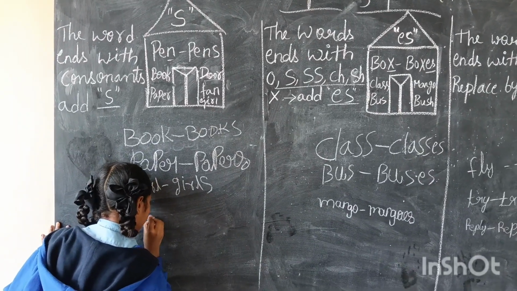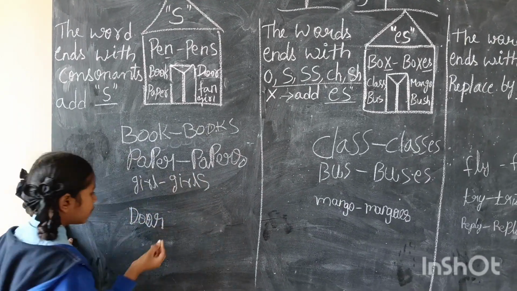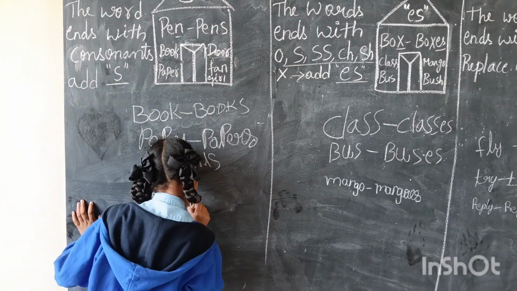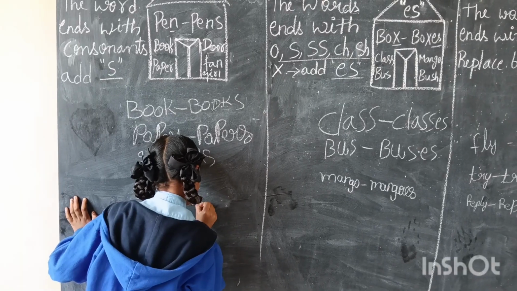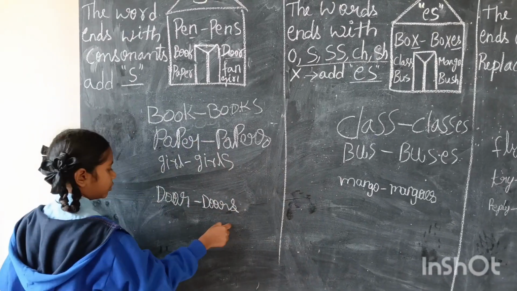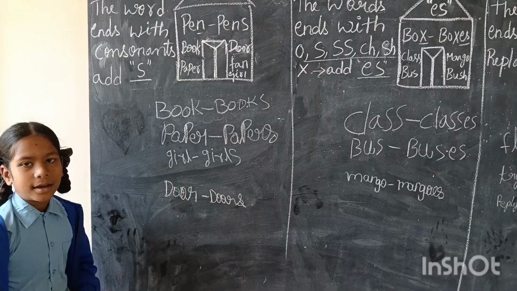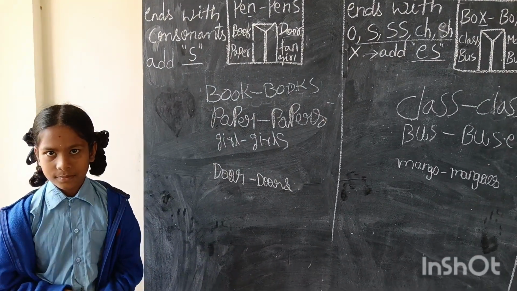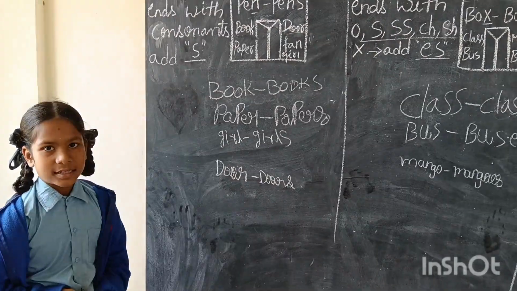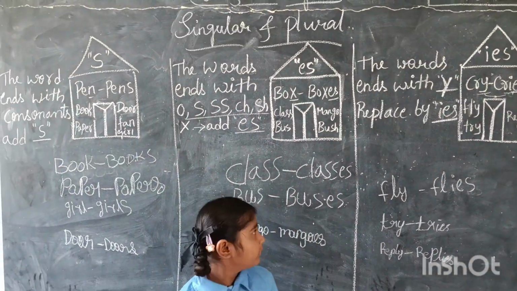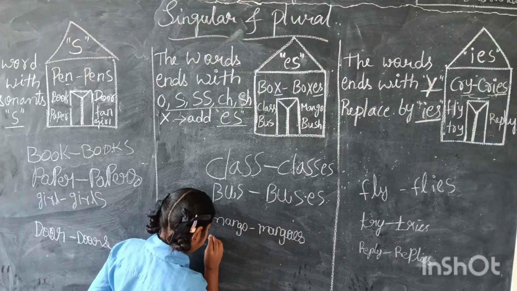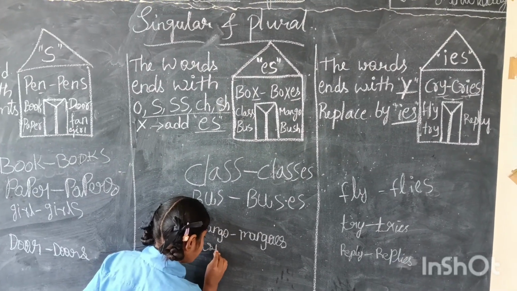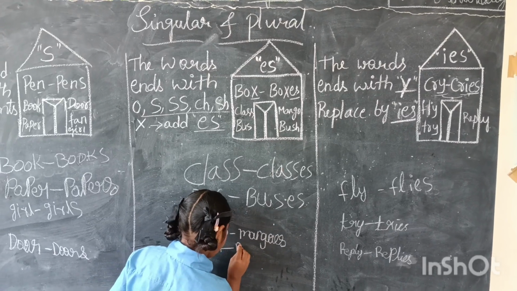Door. What is the plural form of door? Doors. The last letter R is a consonant. So we are adding yes. Very good. Bush. Bushes. Very good. Bush, bushes. Okay.